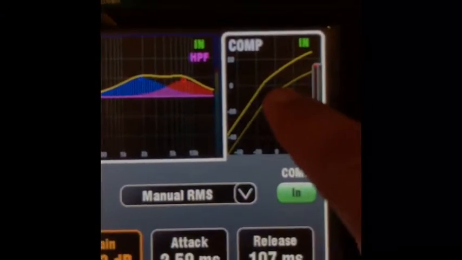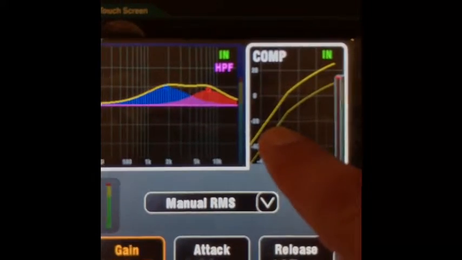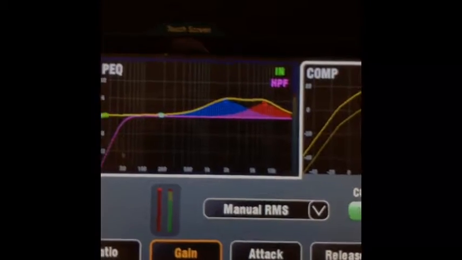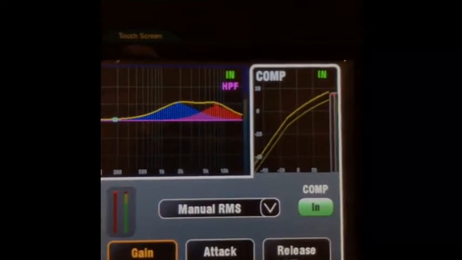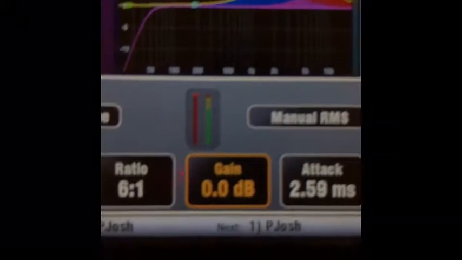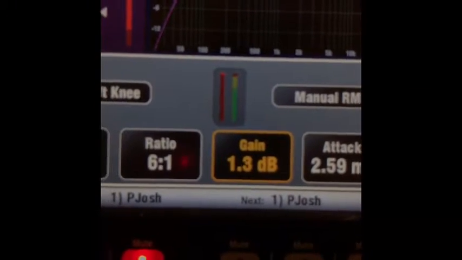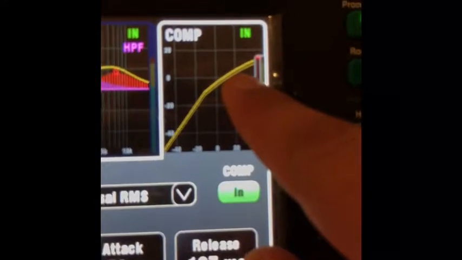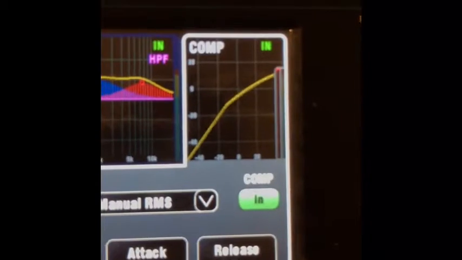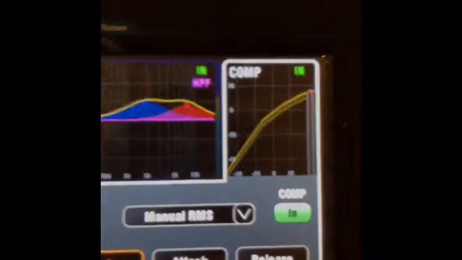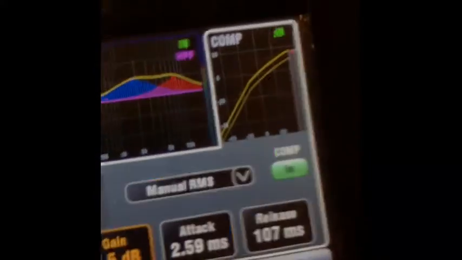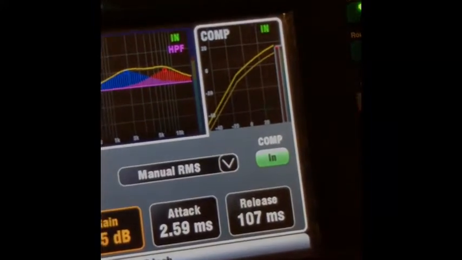This bottom line is what's coming in. I'm compressing it, and the top line is what I'm sending back out at a higher volume so that it doesn't sound so low. Usually you don't need to give it a lot. If you give it like 1.5 or 2, you're not going to see a ton, just a little bit of a difference in the lines. But at like 4 or 5 or even 6, you're upping the volume by quite a bit.